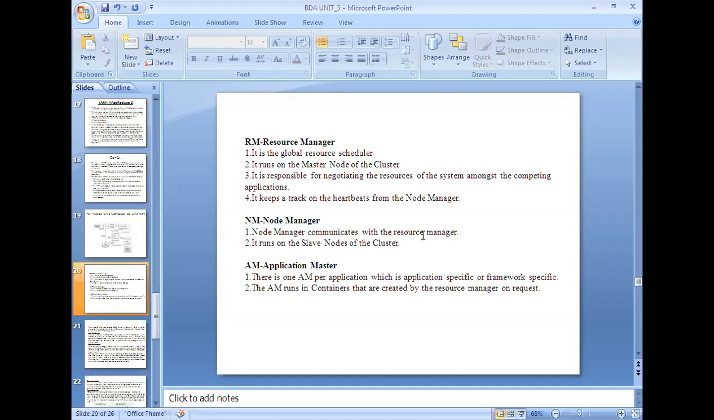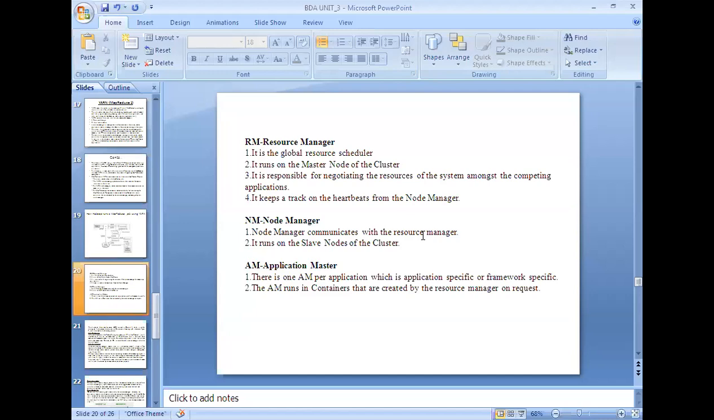competing applications. It has the information regarding all the data nodes which are available. It always keeps track of how many data nodes are busy and how many are free, and whenever someone makes a request to allocate certain data nodes to a particular application, immediately, based on the information available, they will be allocated. And it keeps track of the heartbeats from the node manager.